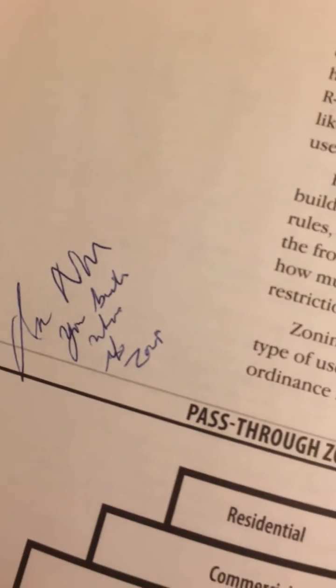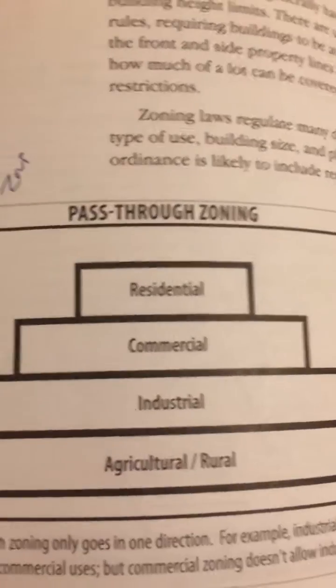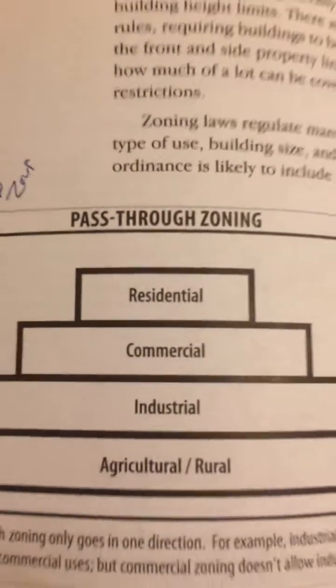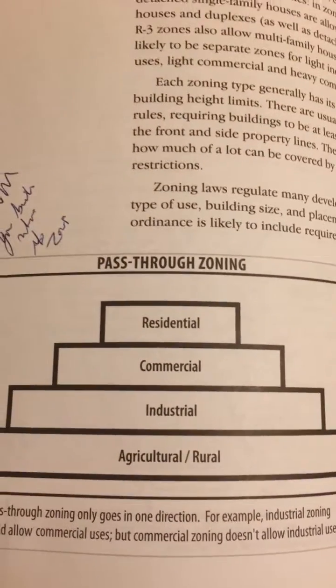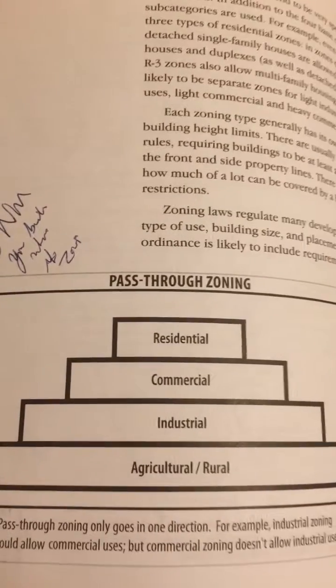In New Mexico, you can build what zone? Pass-through zoning. Residential, commercial, industrial, agricultural, rural.